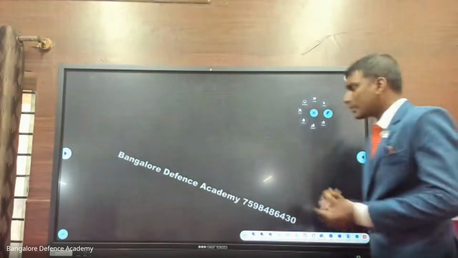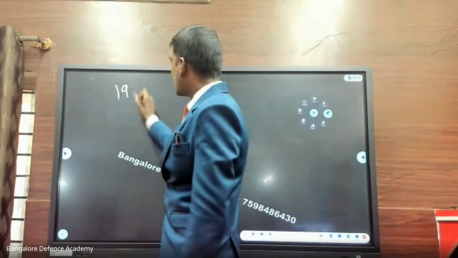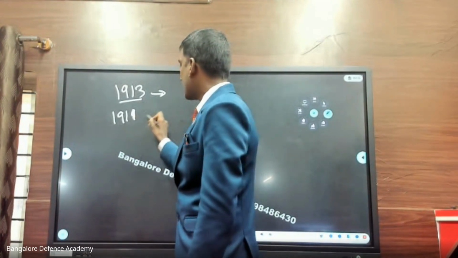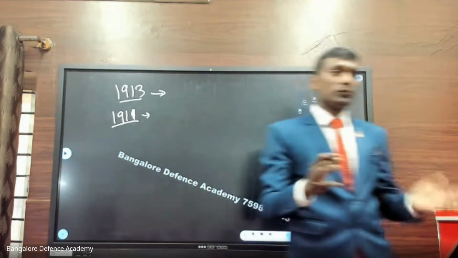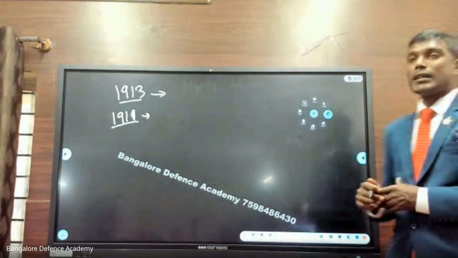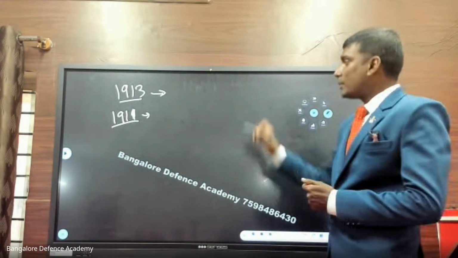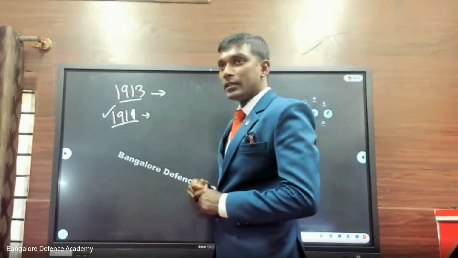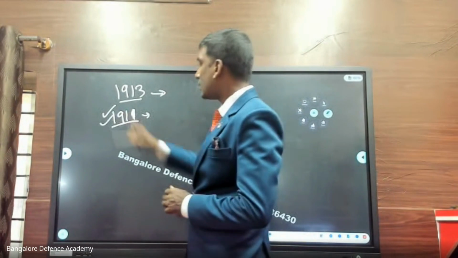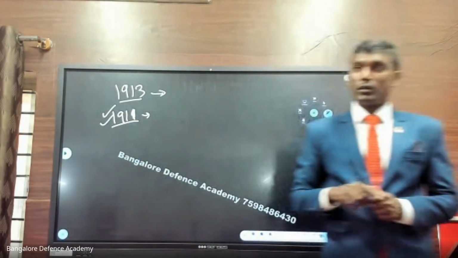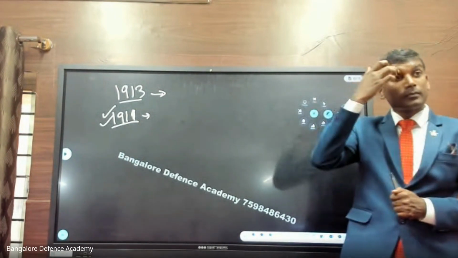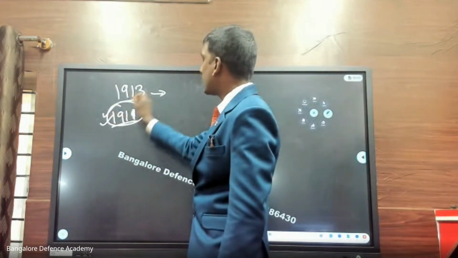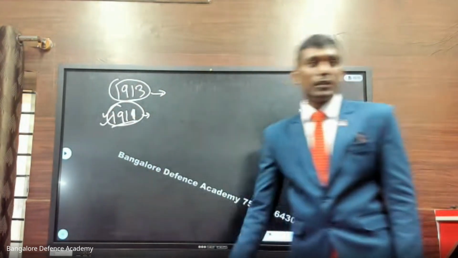Let us go with some other achievements of India during these years. This is 1913. Let us take 1911 first. In 1911, the Britishers were so powerful, they had too much money. They decided we are going to shift the capital. So the capital was shifted from Calcutta to Delhi, in 1911. They shifted the Supreme Court also. So two things got shifted: the capital and the Supreme Court. Which year is it? 1911.